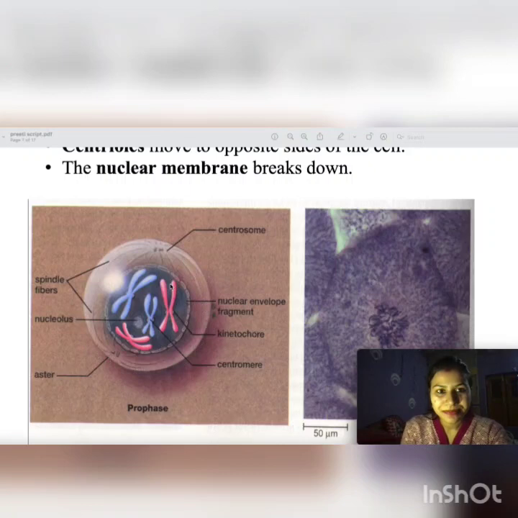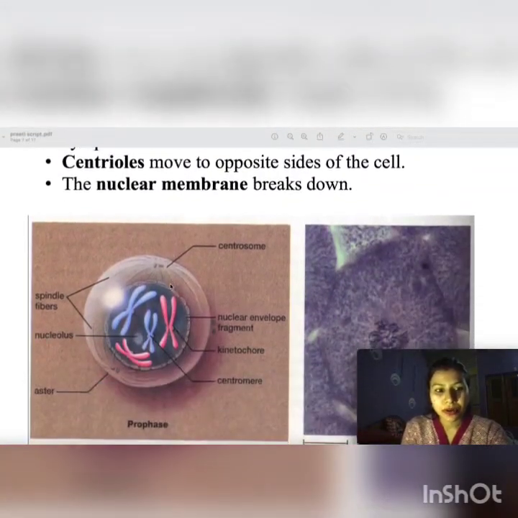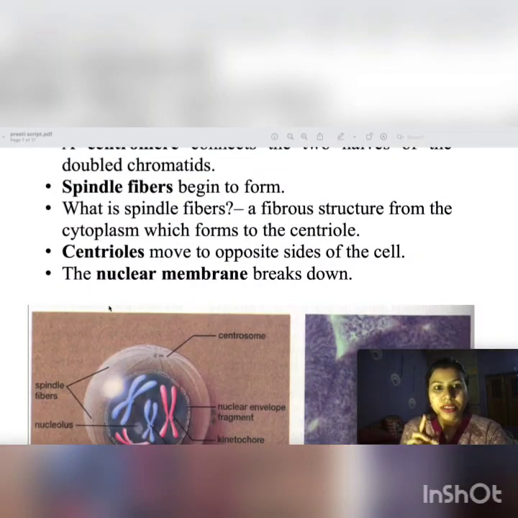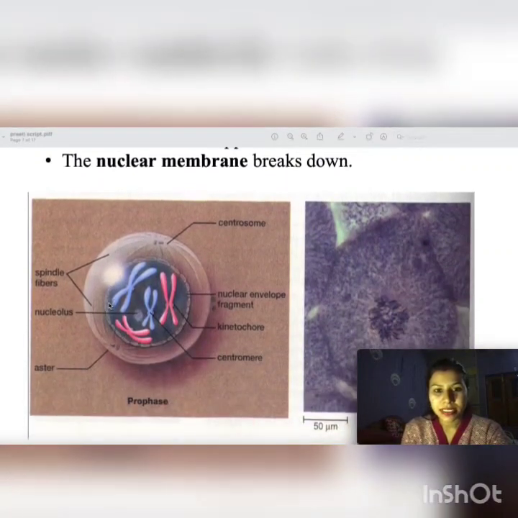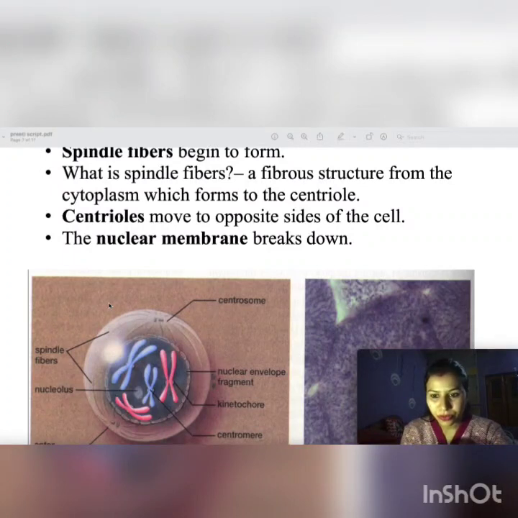Look, this is a cell. What happened? The spindle fibers begin to form. These are the spindle fibers. Spindle fibers play a very important role in the separation of these chromosomes. And what is a spindle fiber? A fibrous structure from the cytoplasm which forms from the centriole. What are centrioles? Centrioles move to opposite sides of the cell. These play very important roles in the separation of the chromatids, the sister chromatids,